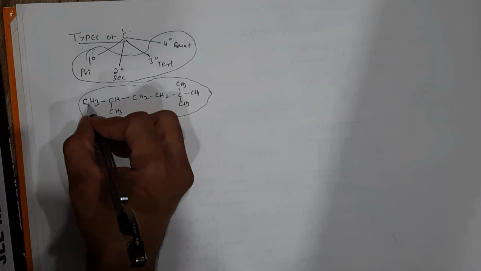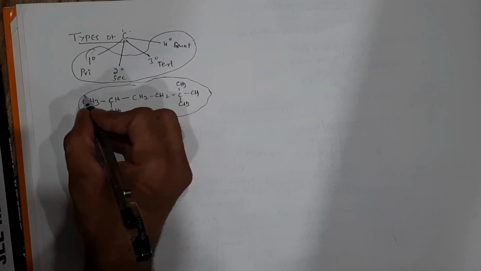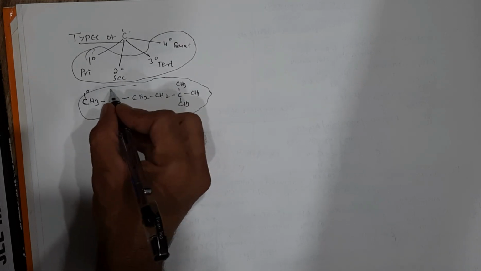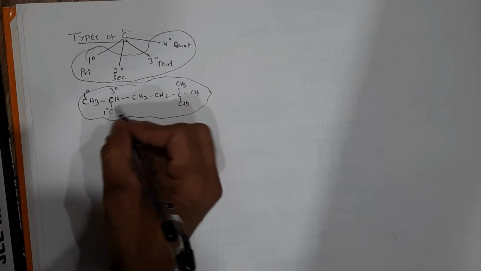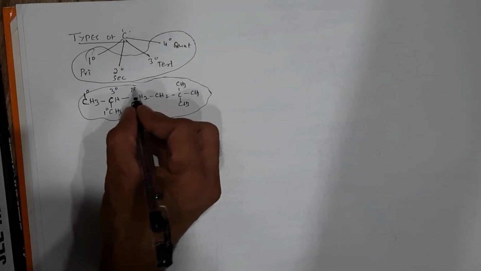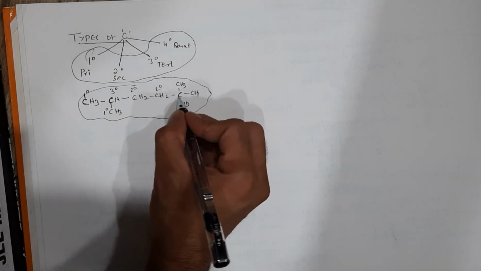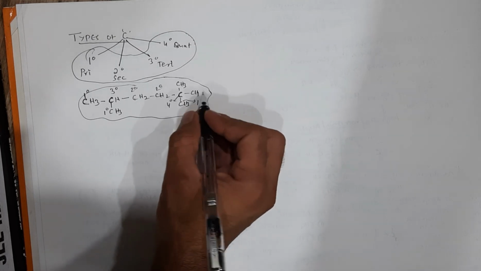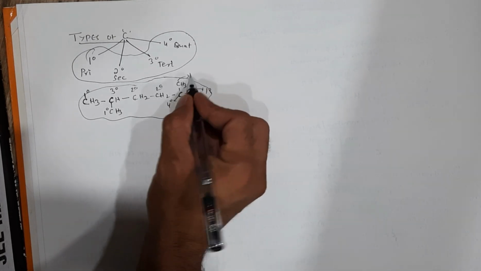If you see, this carbon is attached to only one carbon atom, so this becomes the primary carbon. This carbon is attached to 1, 2, 3 carbons, so this becomes tertiary. This is again primary. This is attached to 2 carbons, secondary. This carbon is attached to 4 carbons, quaternary. This is attached to only one carbon, 1 degree. Again this is 1 degree, this is 1 degree. So remember the types of carbon atom with respect to their attachment.